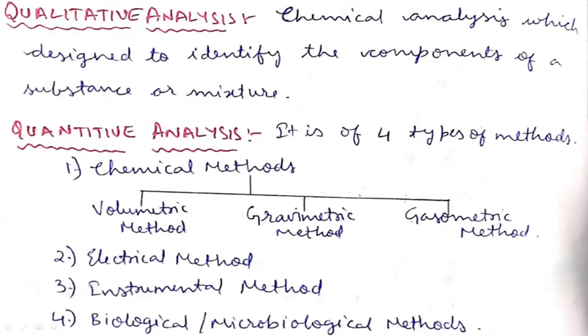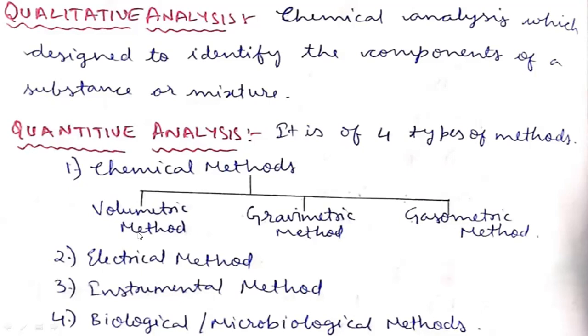The first one is chemical methods, which are subdivided into three methods: volumetric method, gravimetric method, and gasometric method. What is the volumetric method? The name itself indicates it: metric means measuring. We are measuring the volume of the solution.